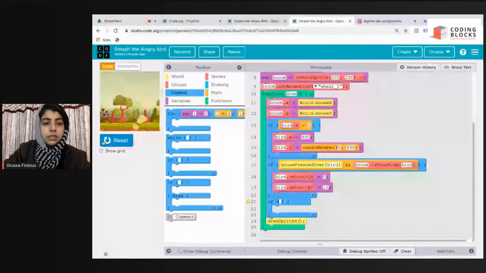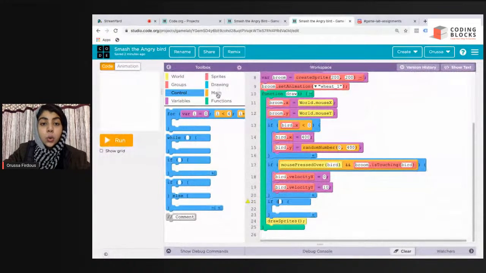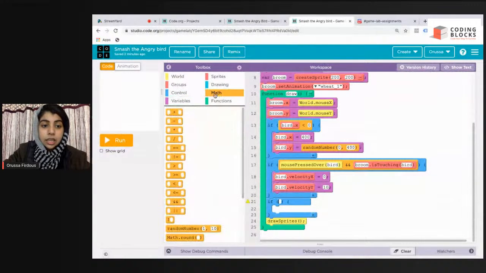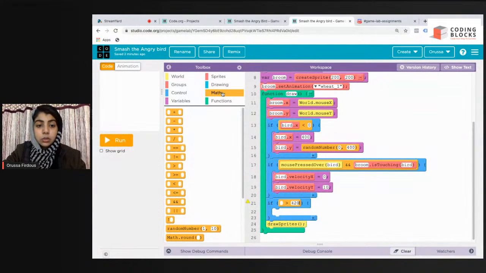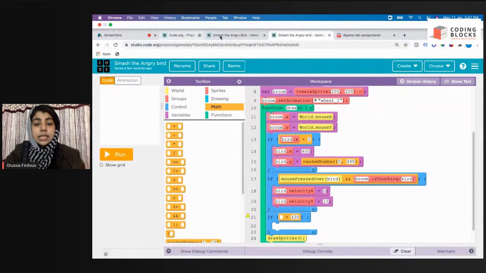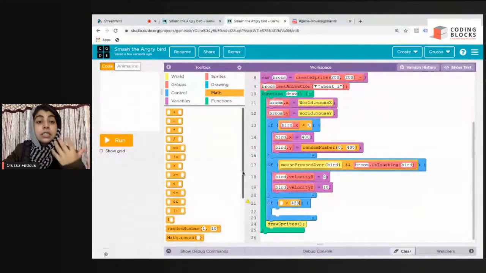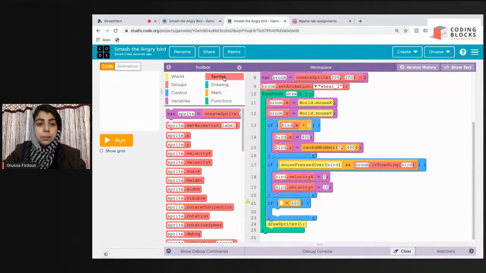So I'm going to click on reset first, and then go to maths. If the y position of my bird increases 400, or let us say 420, I'll get this increases block from maths. What increases? My bird dot y, the y position of my bird. So I'm going to get this bird dot y.